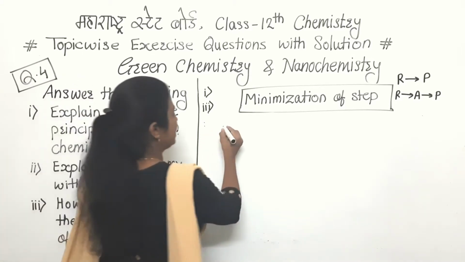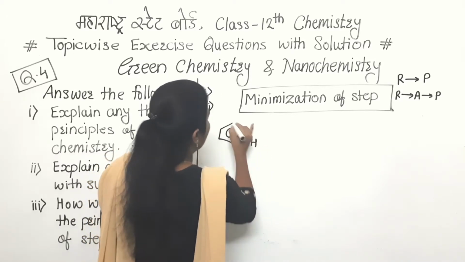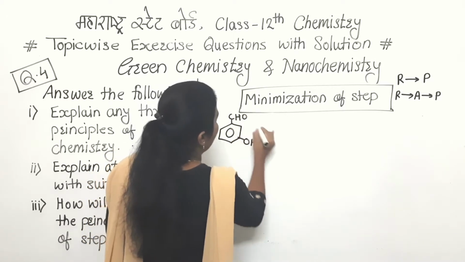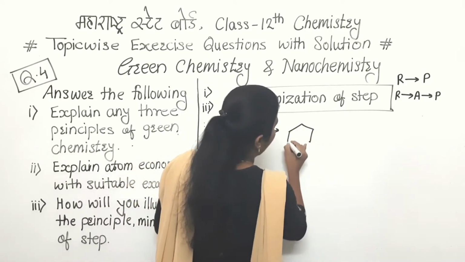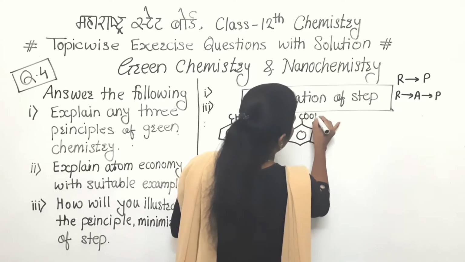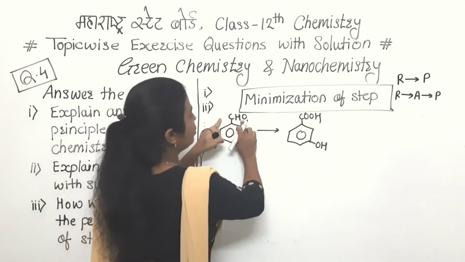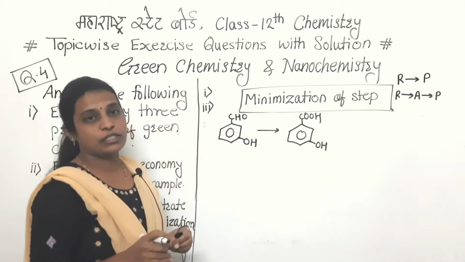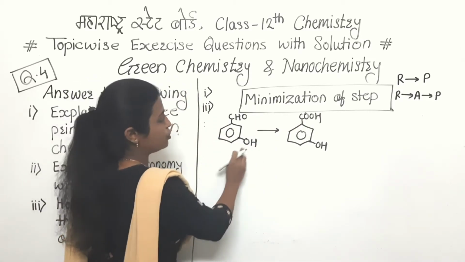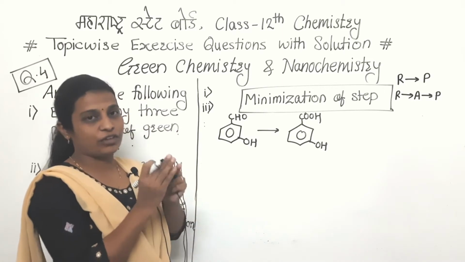That example is the conversion of meta-hydroxybenzaldehyde into meta-hydroxybenzoic acid. Now simply we can say that by using an oxidizing agent we can convert benzaldehyde into benzoic acid, but at the meta position there is an OH group, so that will interfere in the reaction.